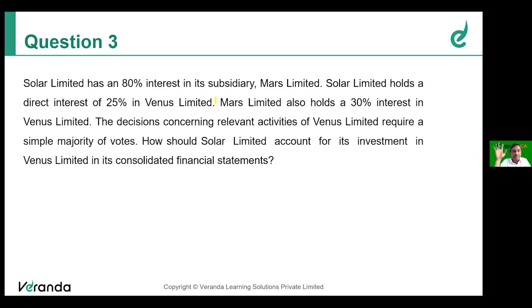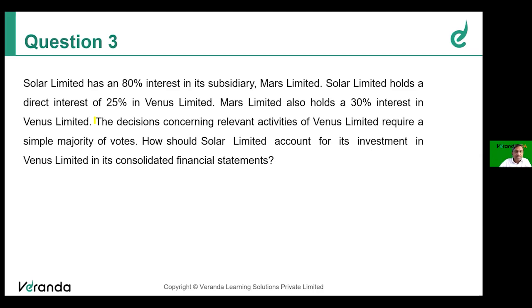So it's very clear that Solar and Mars are parent and subsidiary. Mars holds 30% interest in Venus. So in Venus Limited, there are three stakeholders: Solar Limited 25%, Mars Limited 30%, balance 40% held by others.